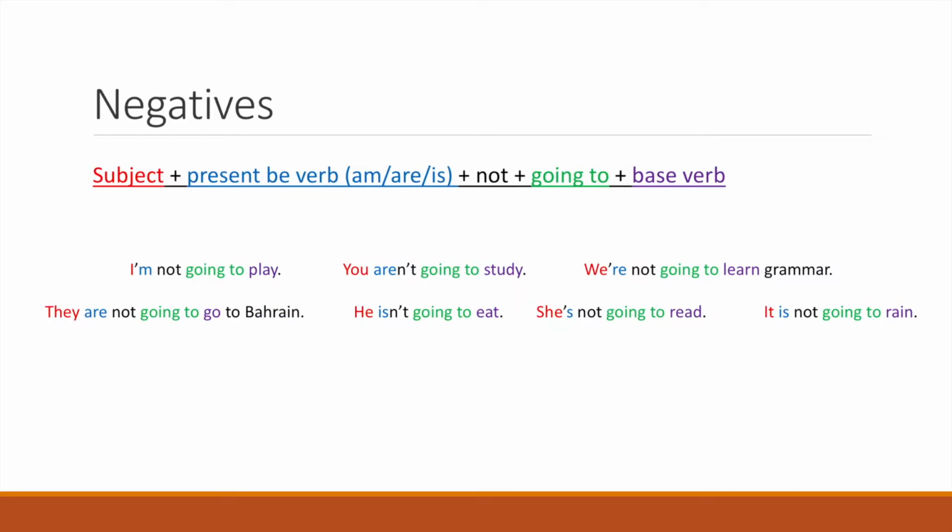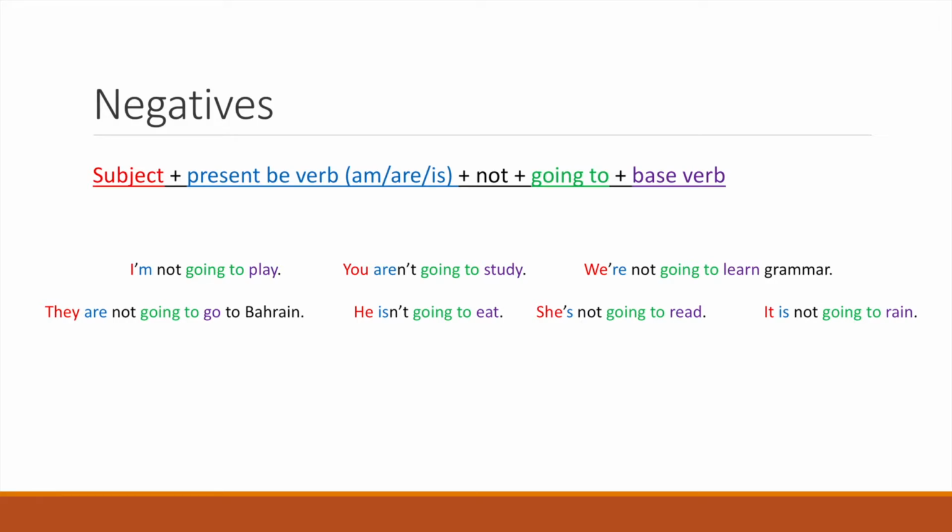To form negative statements, to talk about something in the future using be going to, the structure will be as follows. Start with a subject, again the present tense of the be verb, followed by not, the negative, then going to, and then the base verb.